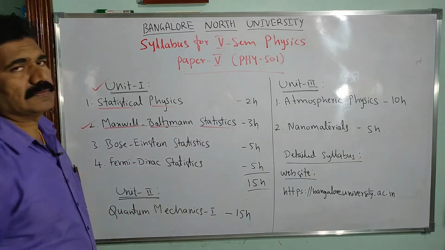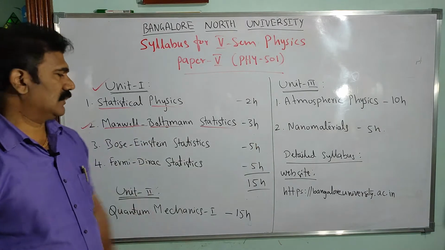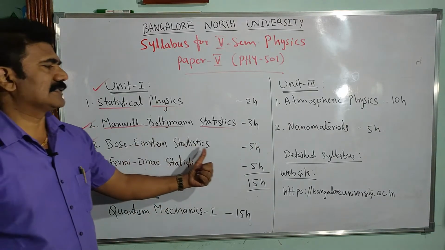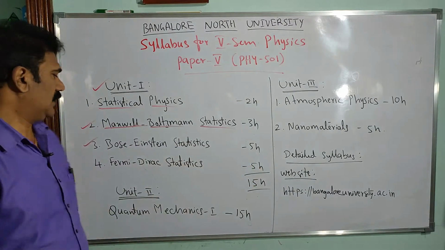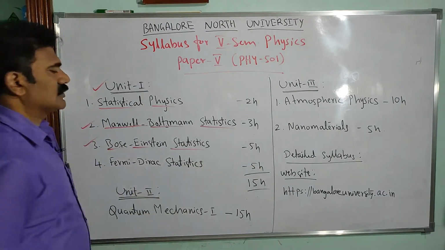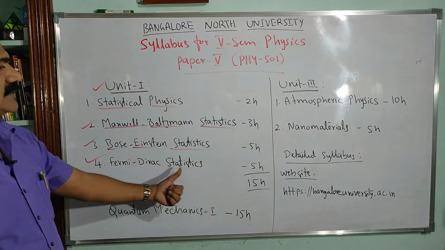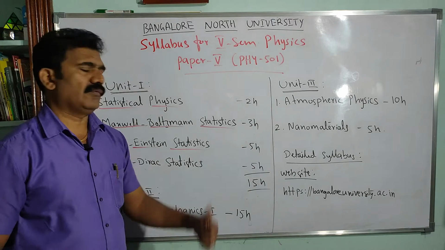Maxwell-Boltzmann statistics for 3 hours. Then the third chapter is Bose-Einstein statistics for 5 hours. The fourth chapter is Fermi-Dirac statistics. Again it is for 5 hours.